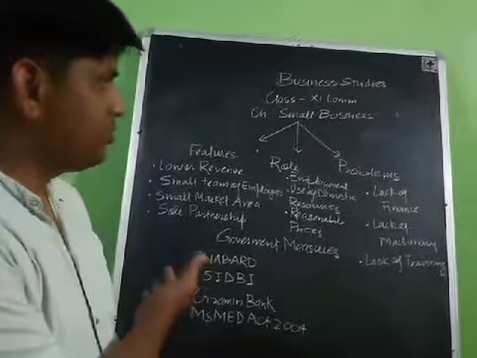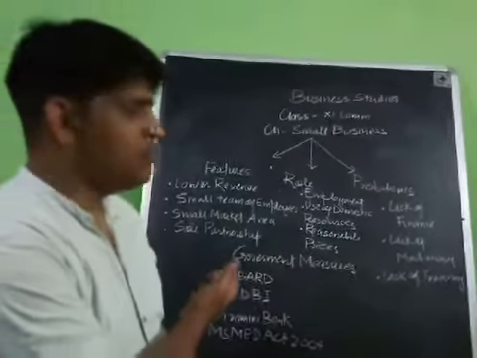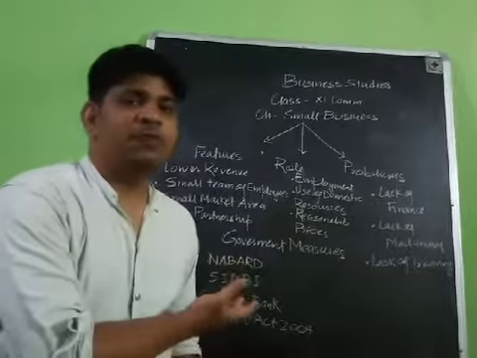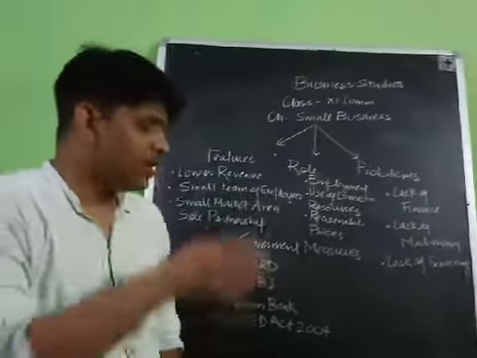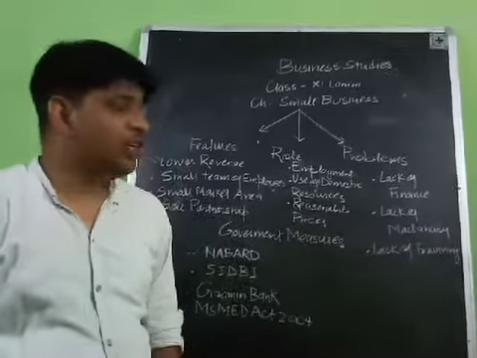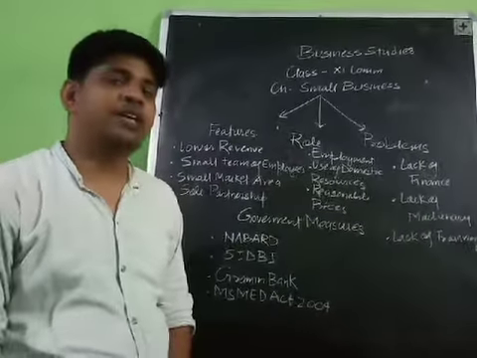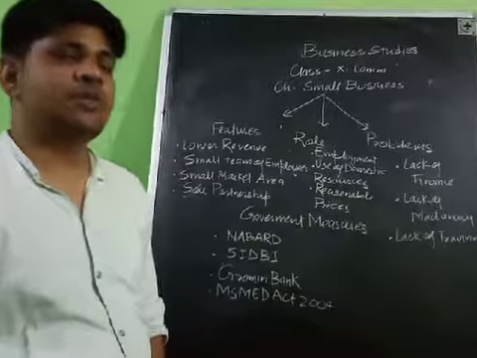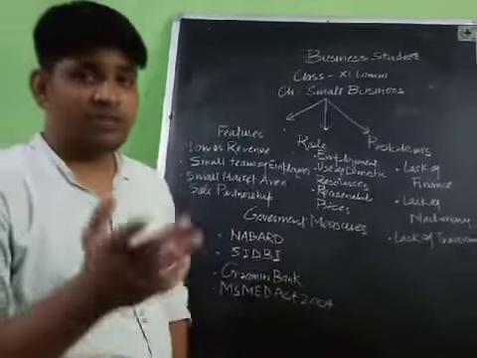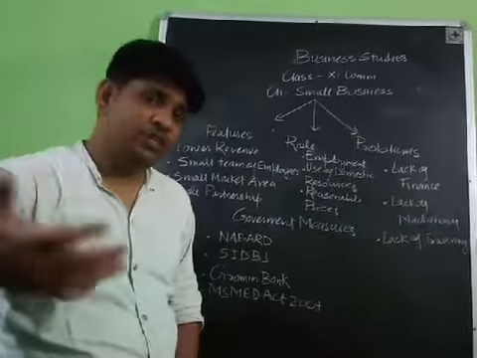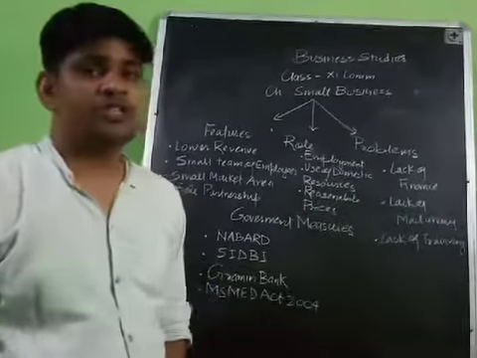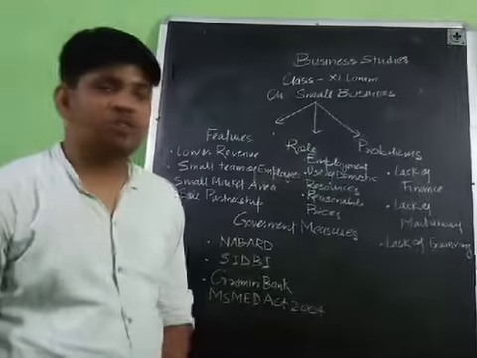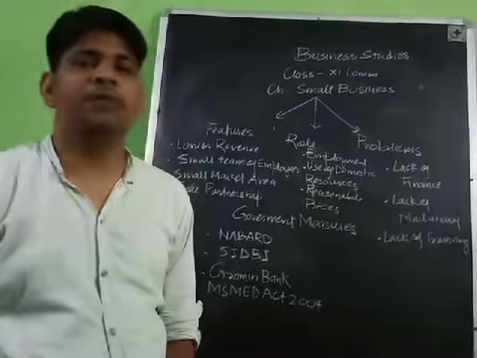So first, the definition of small business, I'm just giving you. A small business is a type of business which can be started by the people after investing rupees 5 lakh to 5 crore. If the person is going to invest rupees 5 lakh, then it will come under the tiny industry. If the person is going to invest rupees 5 crore, then it will come under the small scale. If the person is going to invest more than 5 crore, then ultimately it will come under the medium industry. So it is a definition of a small business on the basis of the investment made by the people.